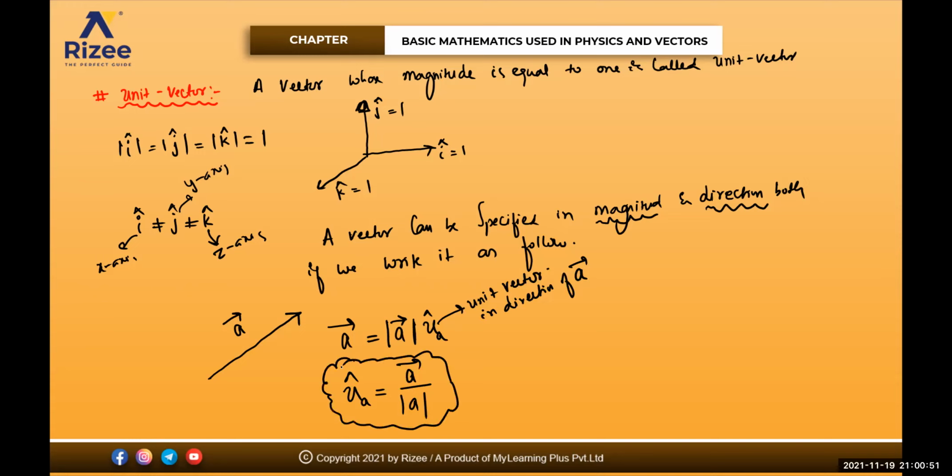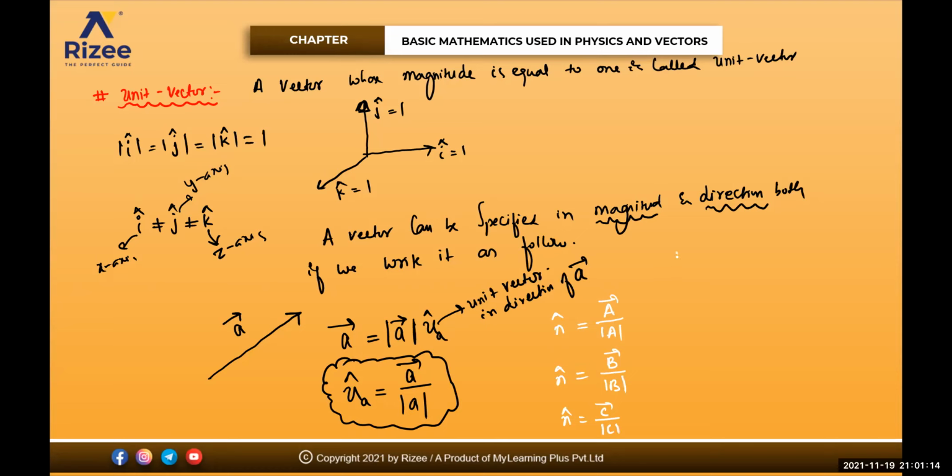If you're not comfortable with that one, you can even write like this. n cap is equal to your a vector divided by mod a, or else n cap is equal to your b vector divided by mod b, or n cap is equal to c vector divided by mod c. Mod c means what, beta?